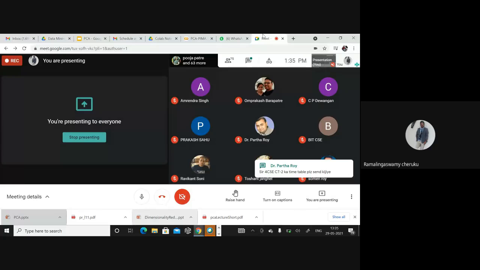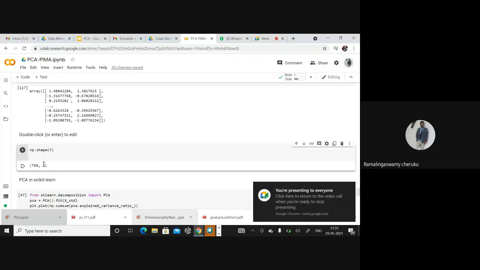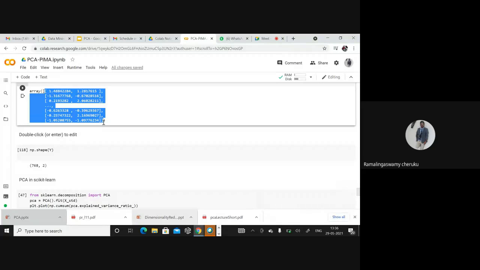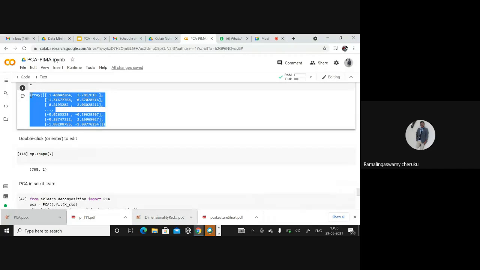Once you get the principal components, just multiply these principal components with the actual data. You will get the transformed data like 768 cross 2. This data differs from your actual data set. This transformed data set will have 768 records but 2 columns, and all the values will be different, because you have transformed it to the new basis.